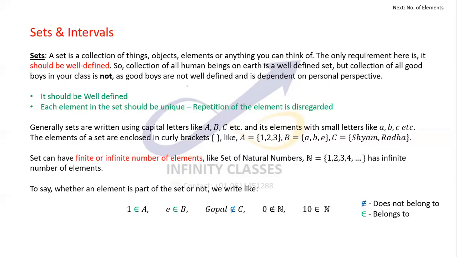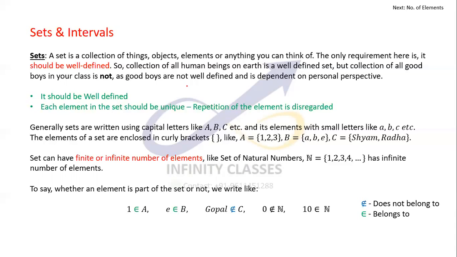For somebody else, it might be somebody who is good in sports. Or for somebody very strict, it can be the set of boys who are good in both sports as well as studies. So it depends on person to person and hence it's not a well defined set.